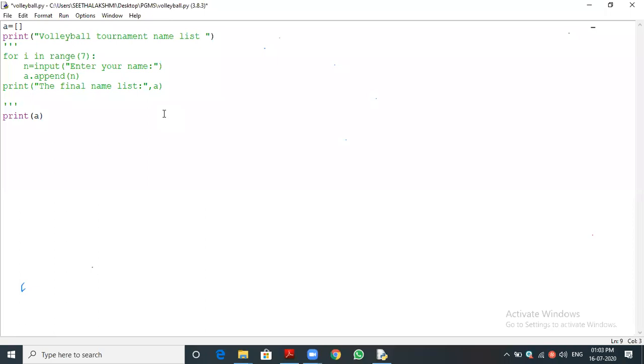For example, we got the list, we typed the names, and all the names were added to the list. Finally, we verified the list also. The names are stored in the object A. A is the object, and it is a list data type. Even though we verified it, once we complete the program and the execution is finished, the data object will be erased. All the names which we stored got erased. It is deleted automatically. At runtime only the data will be alive. After the runtime, all the data will be erased.